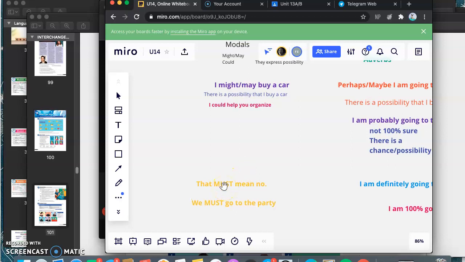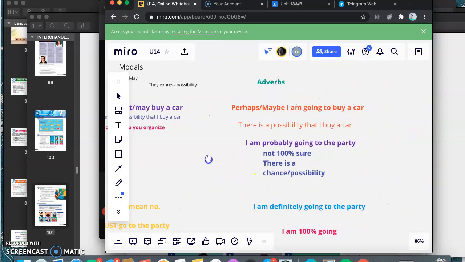When we use must, we are no longer expressing a possibility. You are expressing something that you are sure about. So if I say that must mean no, it's because that is 100% sure. I am 100% sure that that expression means no.